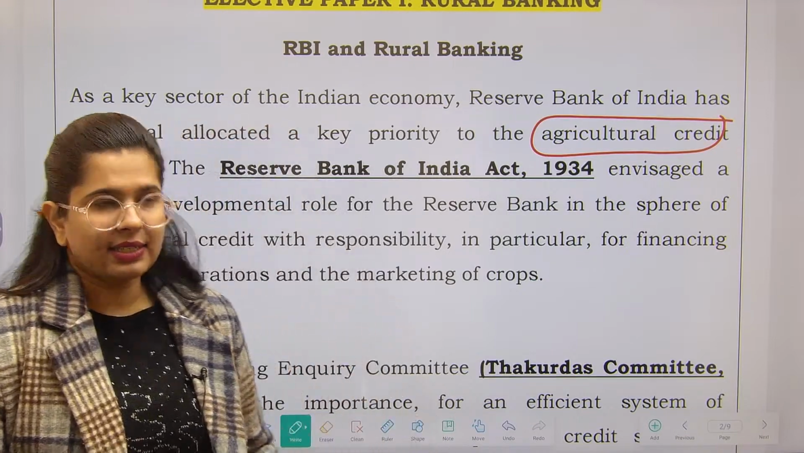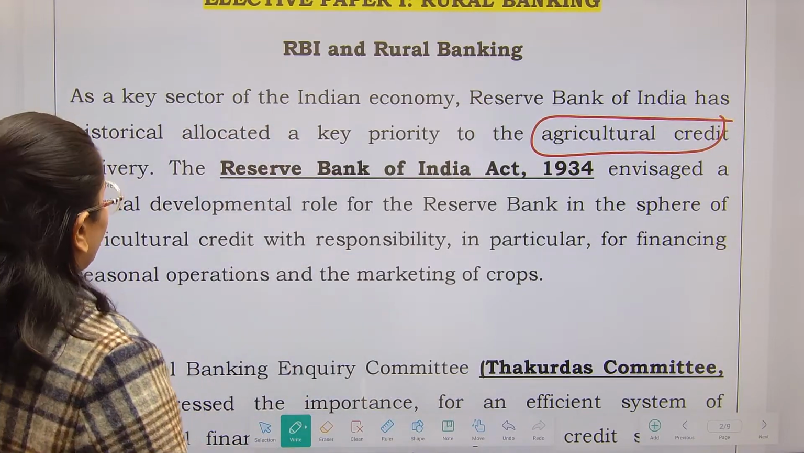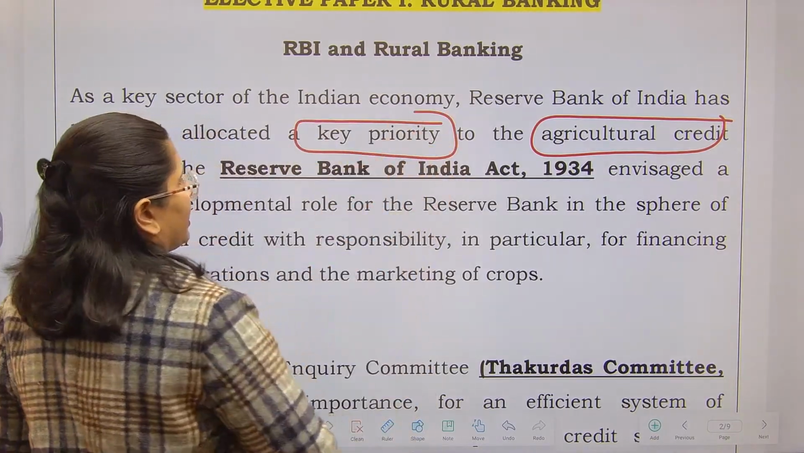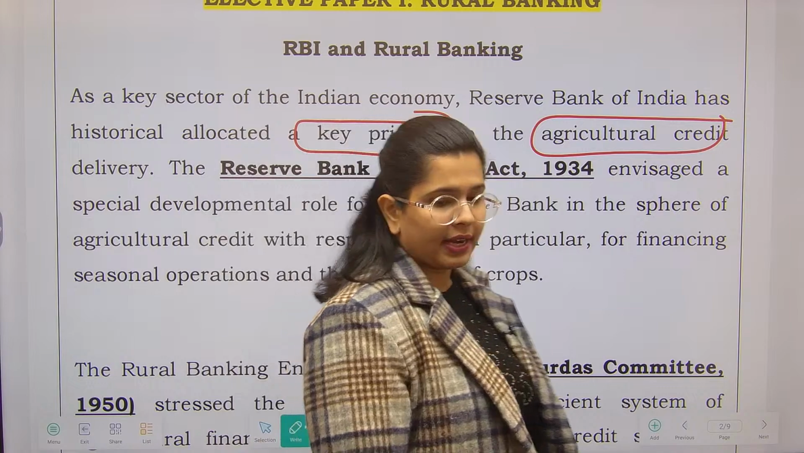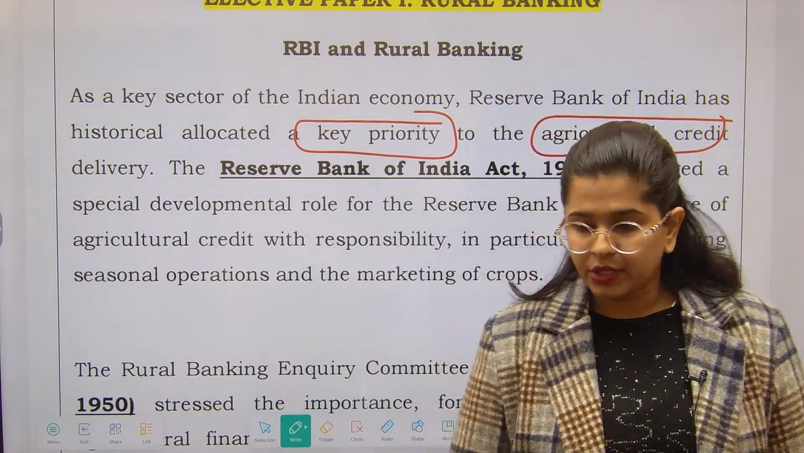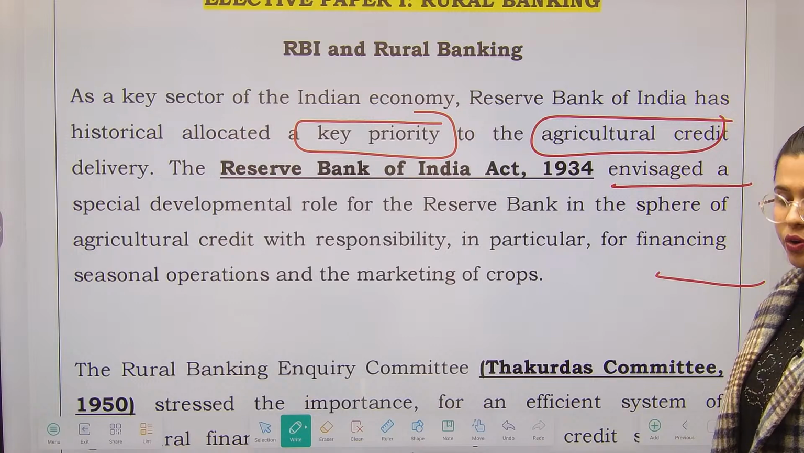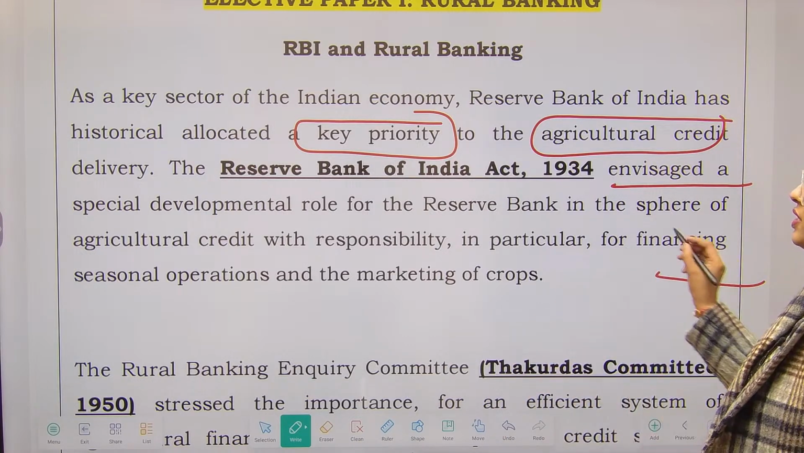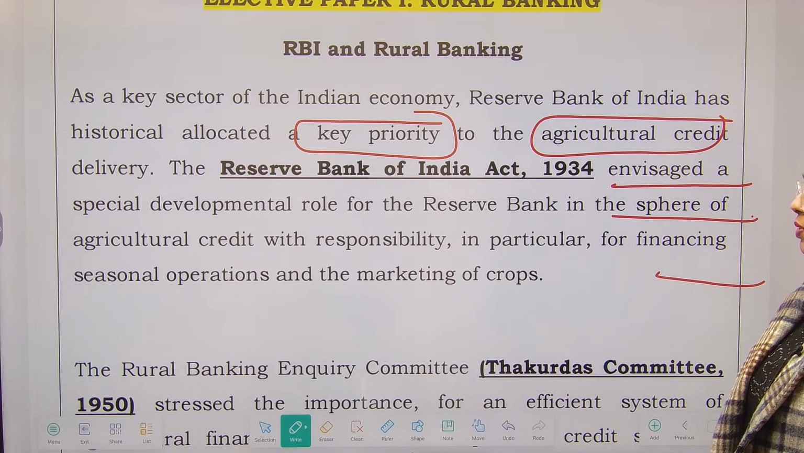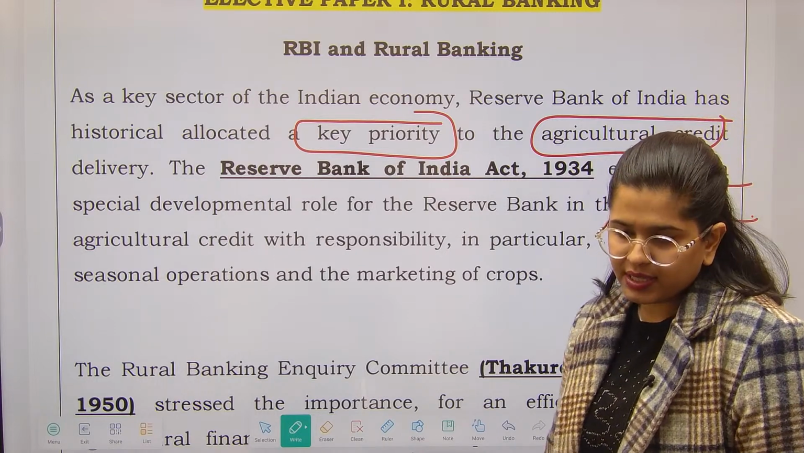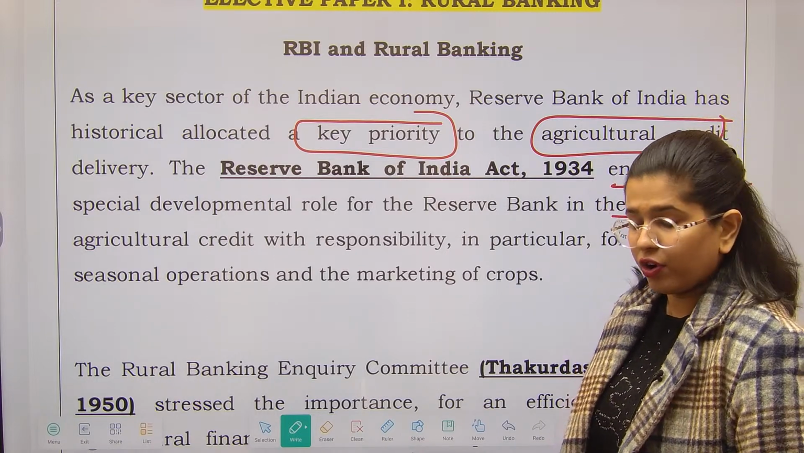So a key sector of Indian economy, the Reserve Bank of India has historically allocated a very key priority to agriculture. When the Reserve Bank of India Act 1934 came into existence, right? It envisaged a special developmental role for the Reserve Bank in the sphere of agriculture credit, specifically for seasonal operations as well as the marketing of crops.